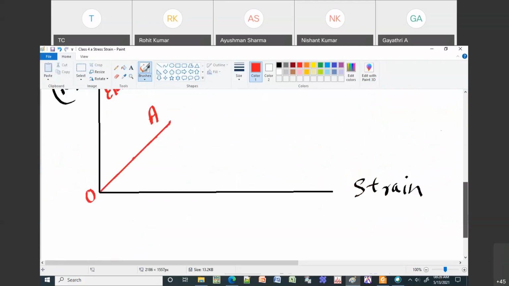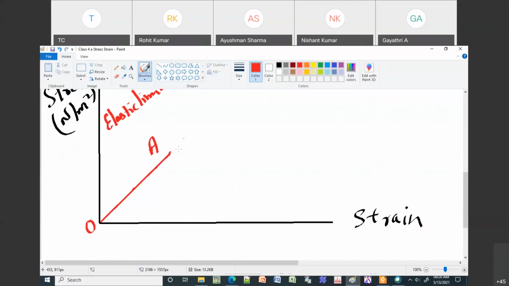It will not go in a straight line. It will slightly deviate. Slightly deviate means it is going to change its path from the straight line, and then it is going to go something like this. There are 2 points here. The first point I will call B, and then the second point is called C.